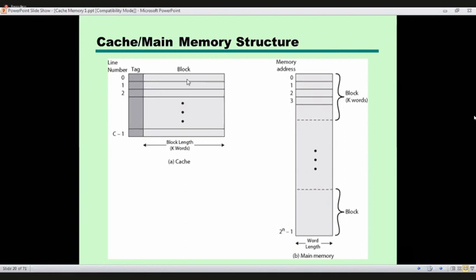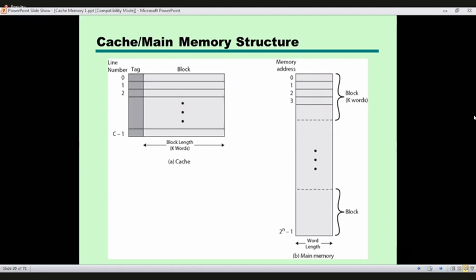The size of the block in cache is also k words. Capacity is the same, block size is the same. Now let's say in main memory we have 4 words, 4 bytes capacity, and the capacity of the block in the cache is also 4 bytes.